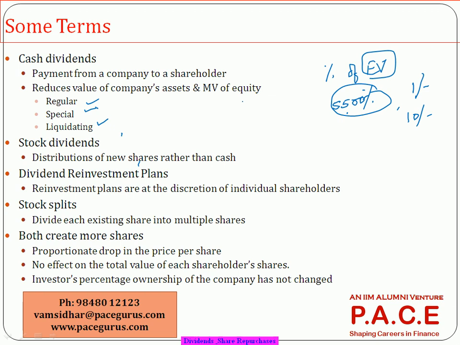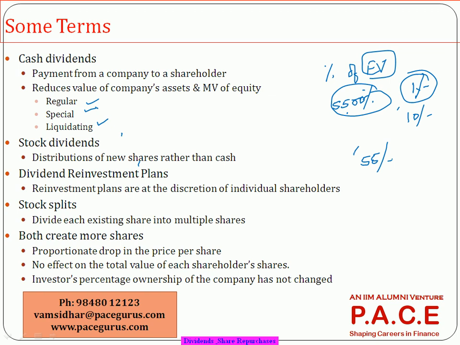When they say we are giving 40% as dividend, it doesn't mean 40% of the profits are given as dividend. It means 40% of the face value is given as dividend. So if the face value is 10, then 4 rupees per share is what is given as a dividend. So even if the company is saying we are giving 5,500 percentage as dividend, for a face value of 1 rupee, it means only 55 rupees per share is what is going as a dividend.